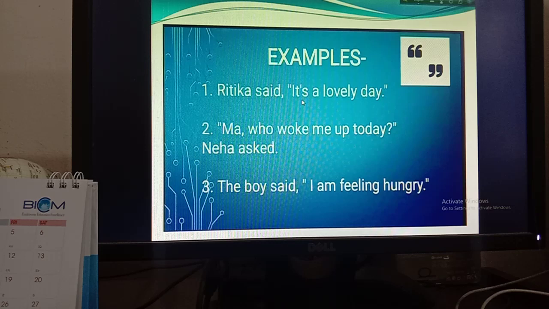Ritika said, it is a lovely day. So here in this sentence you can see that Ritika said, not I am saying. That's why you have to put a quotation mark and then you have to write what is said by her.